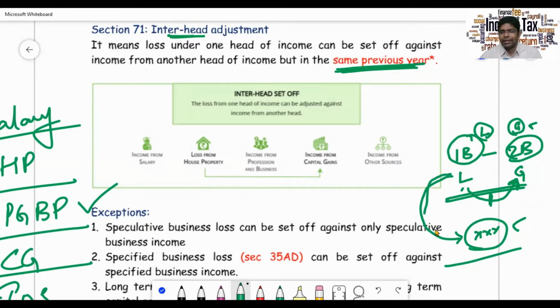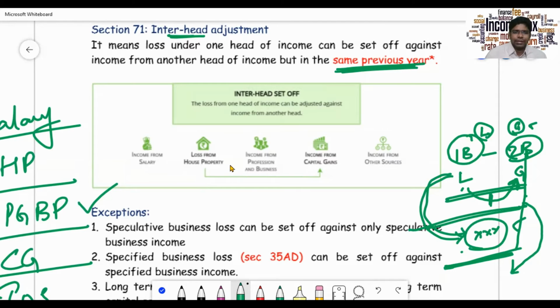And this inter-head set off can be done in the same year. All right. And if you are not able to set off here, even first you'll try for intra-head. If that is not possible, you'll go for inter-head. And if that is also not possible, then you'll go carrying it forward to the next year. However, when you carry it forward to the next year, you cannot change heads. That is, you cannot set off from another head. You can set off from your same head.